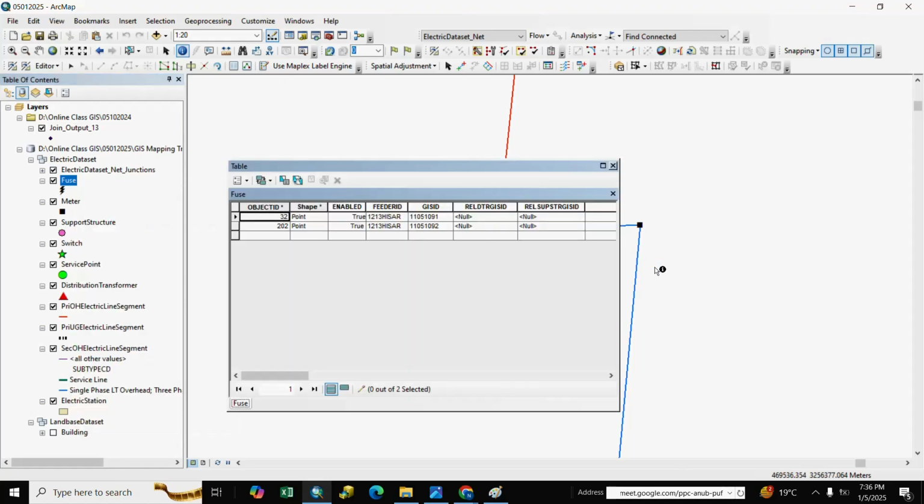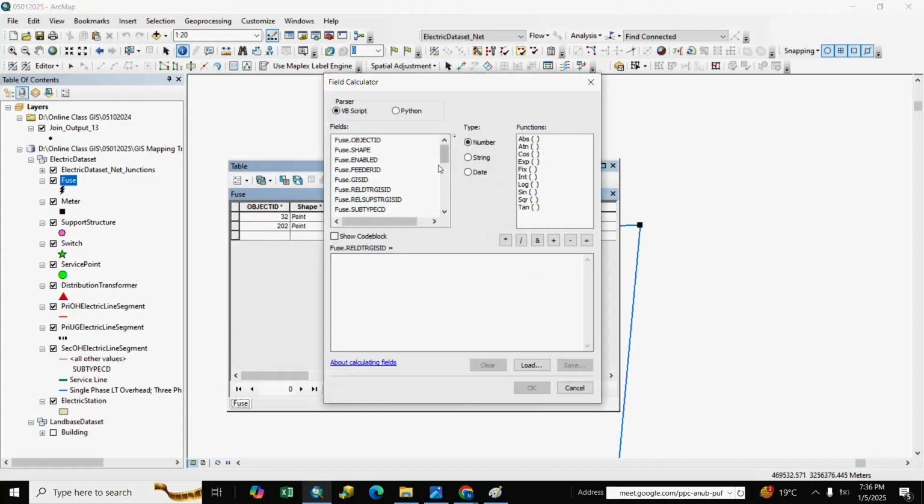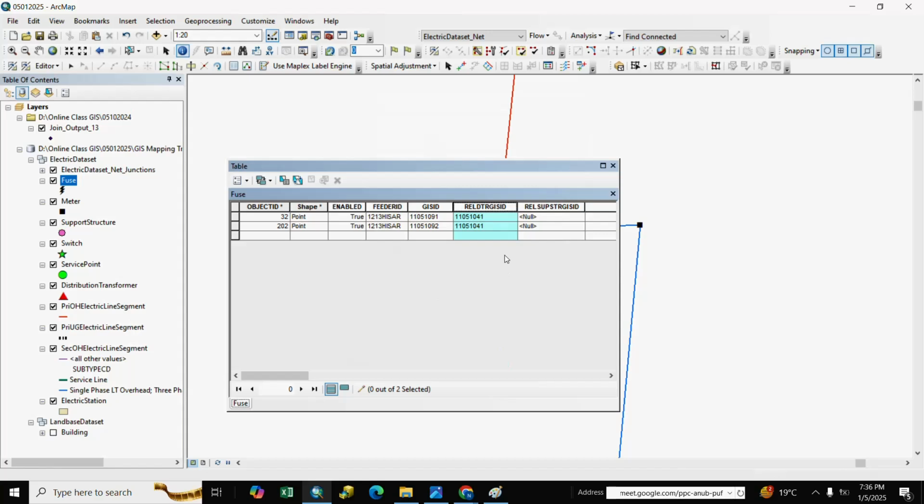We open fuse, and here is the real GIS ID, and you see here the GIS ID is here, DTR GIS ID. We right click, field calculate, and we go to join output 13 GIS ID underscore 1. We double click and OK. Our real DTR GIS ID is populated.